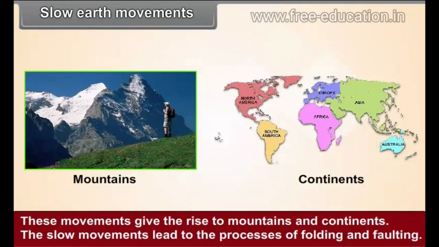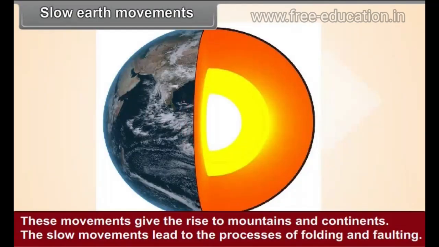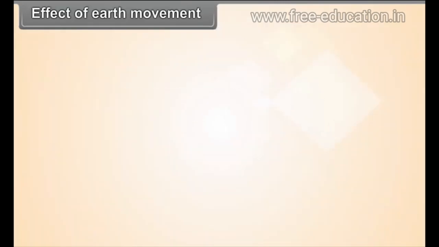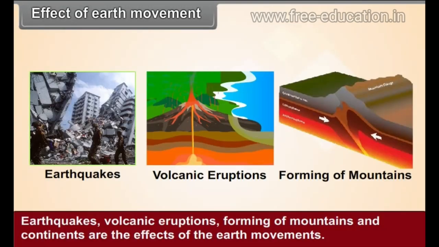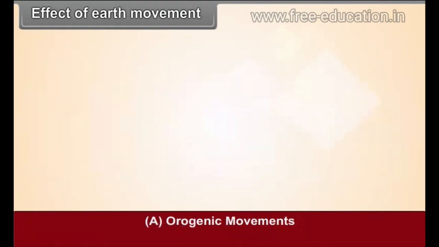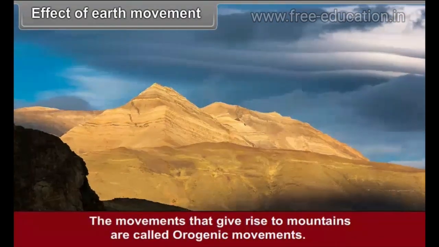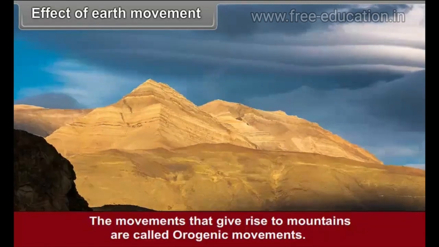These movements give rise to mountains and continents. The slow movements lead to the processes of folding and faulting. Effects of Earth's movements. Earthquakes, volcanic eruptions, forming of mountains and continents are the effects of Earth movements. A. Orogenic movements. The movements that give rise to mountains are called orogenic movements.